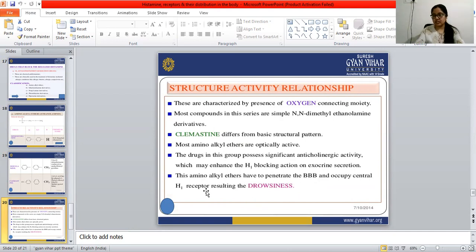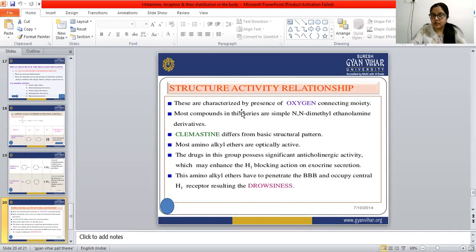This is the first generation drug. These antihistamines enter the blood-brain barrier, and that results in drowsiness when we take any such antihistaminic drug. For example, Avil and others. When we take that tablet, we feel drowsy, we feel sleepy. This is the result of their entering the blood-brain barrier and occupying central H1 receptors.